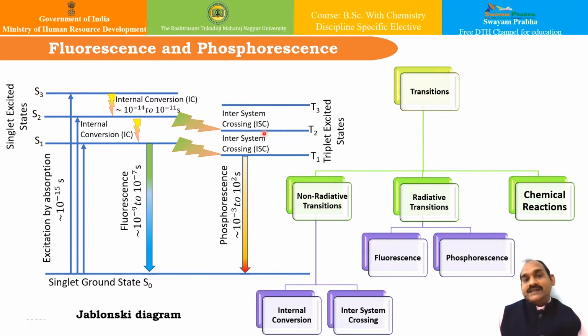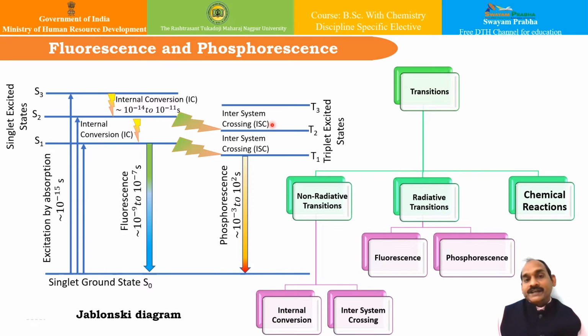Particularly in this case, the molecule goes from S2 to T2 or S1 to T1 and so on. These transitions are spectroscopically forbidden, and they actually occur at very slow rates.